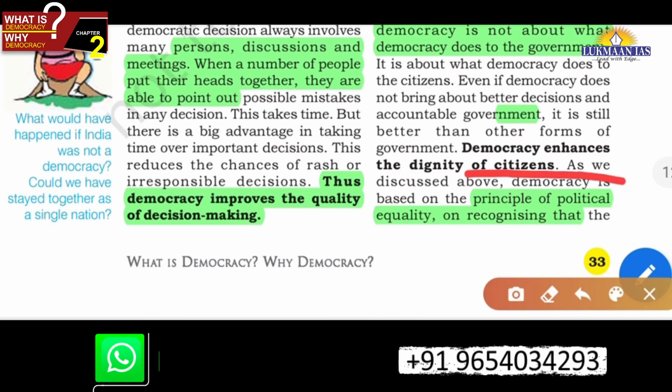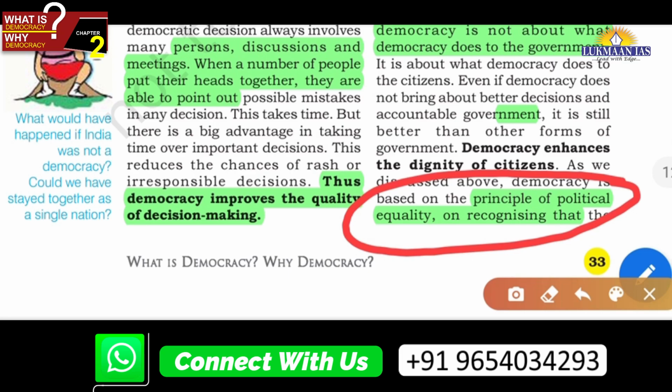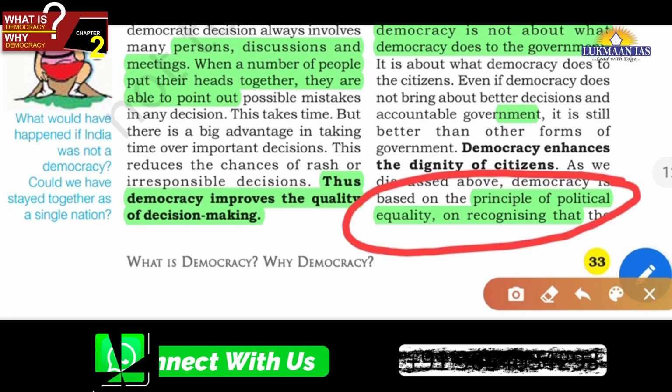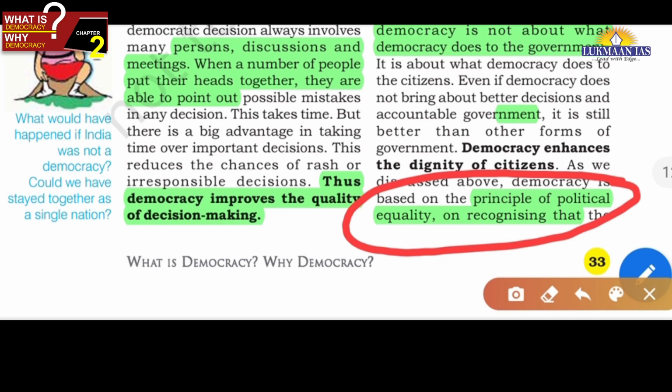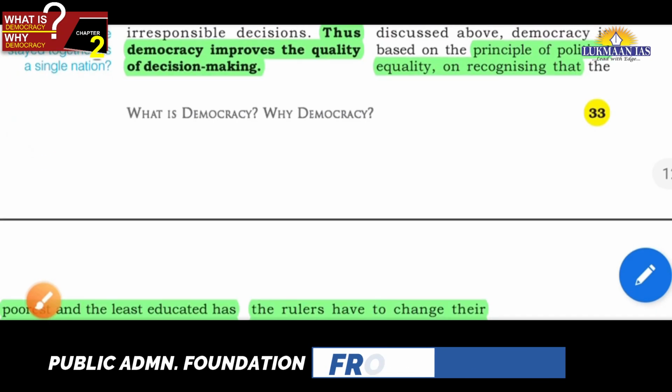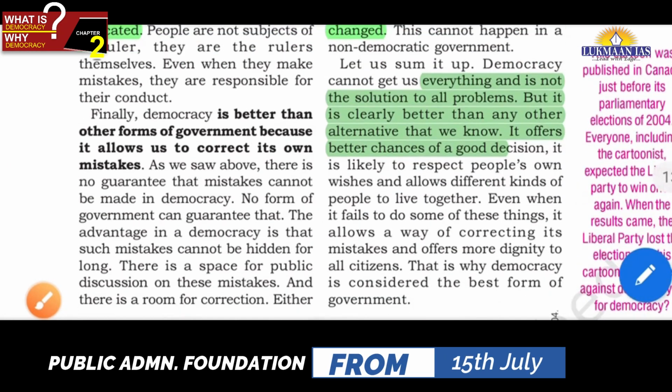The principle of political equality may be one example that shows how people have dignity. Even a person who is very poor has one vote and one value, similar to any other person who is very rich. So we can see democracy enhances the dignity of the citizens. So this is again one more cause that democracy should be favored.